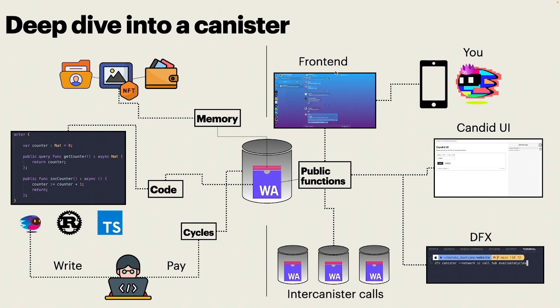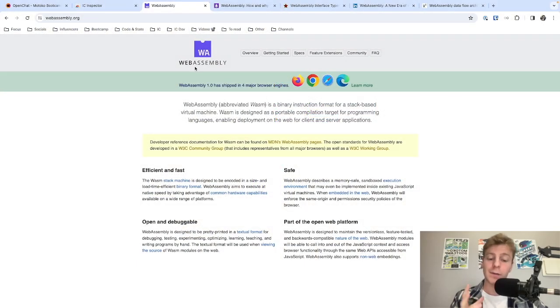Finally, and that's how most users will interact with canisters, a frontend can be used to call public functions. For instance, when I was using OpenChat, the frontend was loaded in my browser, and when I sent my message, the frontend sent a request to the canister. Public functions will execute specific code in the WebAssembly module, and this code can change the memory or read the memory. Applications built on the internet computer can use one canister or multiple canisters for different purposes. For example, an application could have a canister for the backend and a canister for the frontend. Now, and especially if you're starting your developer journey, you might be wondering, but what exactly is WebAssembly?